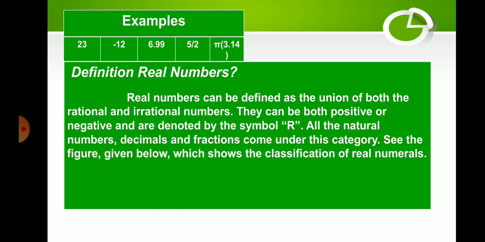So, definitions of real numbers. Real numbers can be defined as the union of both the rational and irrational numbers. They can be both positive or negative and are denoted by the symbol R. All the natural numbers, decimals, and fractions come under this category. See the figures given below, which show the classification of real numbers.